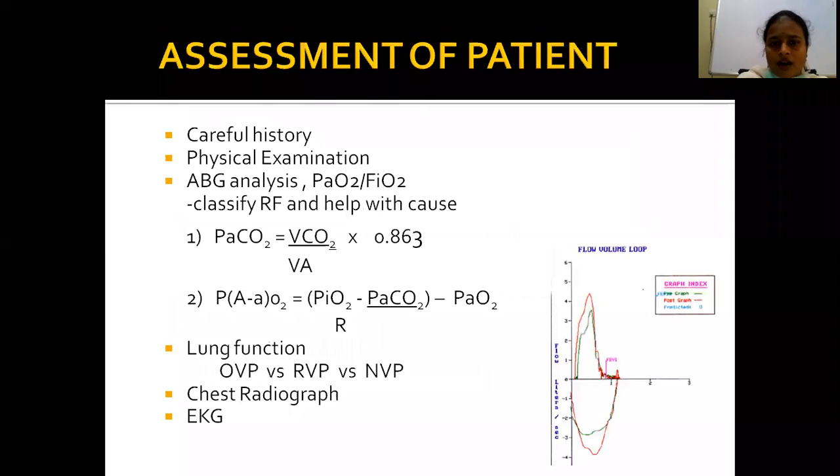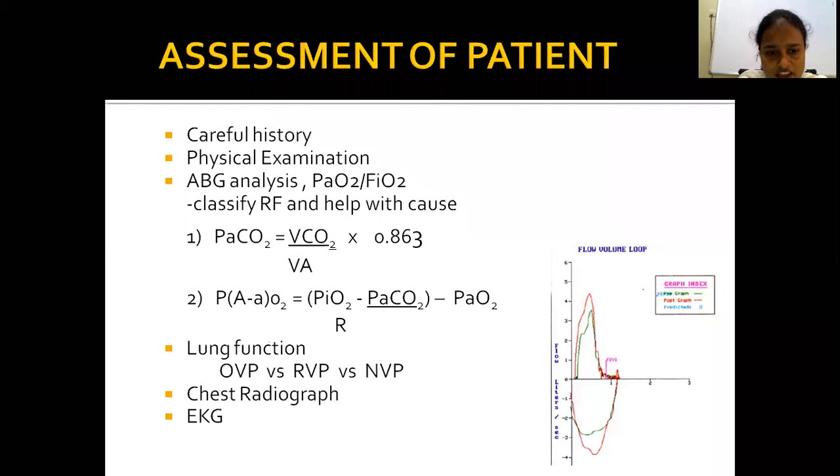How do we evaluate the patient? By thorough, careful history, physical examination of the patient, ABG analysis. Previously, we have discussed the ABG analysis. PaO2 by FiO2 ratio is important for assessing the respiratory failure. PaCO2 is calculated mainly by this formula, VCO2 by VA, volume of carbon dioxide by alveolar air into 0.863, and PaO2 is calculated by this formula.